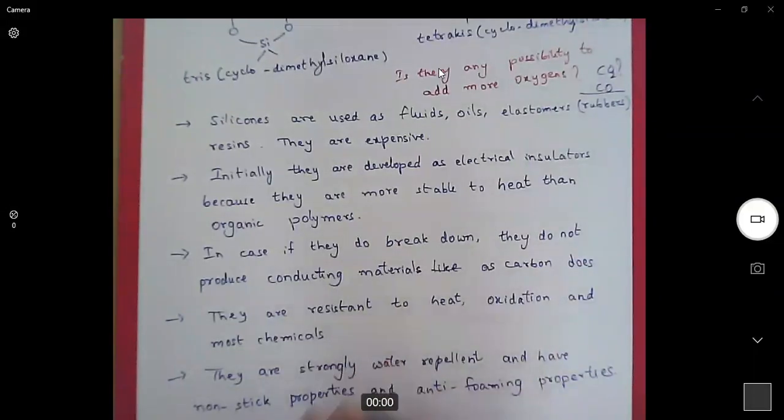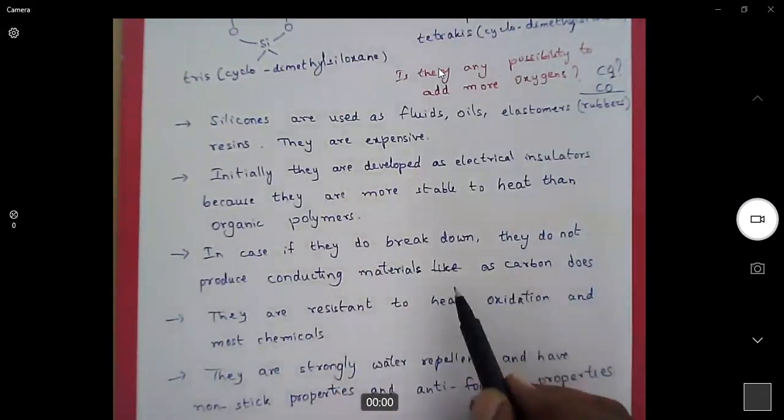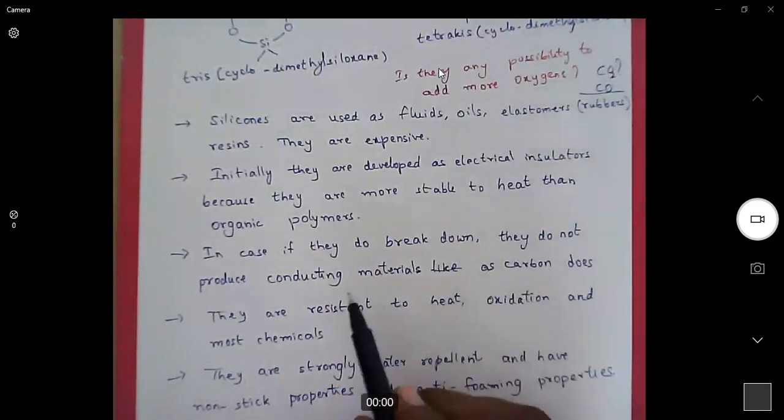That means they will undergo decomposition to get graphite sheets. Whenever we heat some carbon materials, they will generate graphite, right? What is graphite? Graphite is a conducting material, and it is also possible to burn the graphite further. So when carbon compounds do break, they'll produce conducting materials.